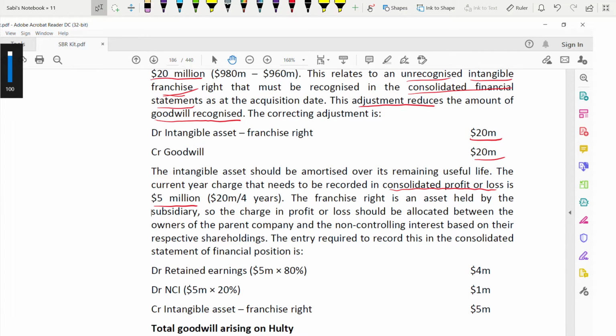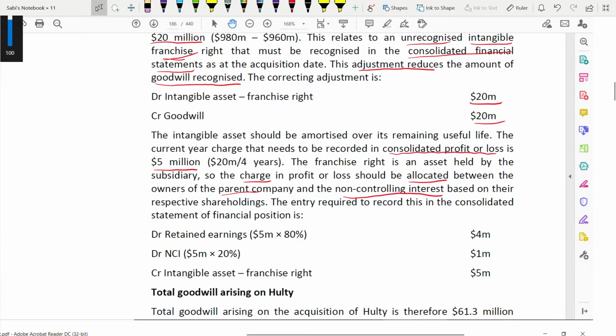It is an intangible asset held by the subsidiary. So the charge in P&L should be allocated between the owners of the parent and the NCI based on the respective shareholding. So that charge, where will it go? It should be allocated between the parent and the NCI, isn't it? Because it is a right asset held by the subsidiary. So the charge will go in proportion to the parent and the NCI, the amortization relating to that franchise right in the profit and loss account.